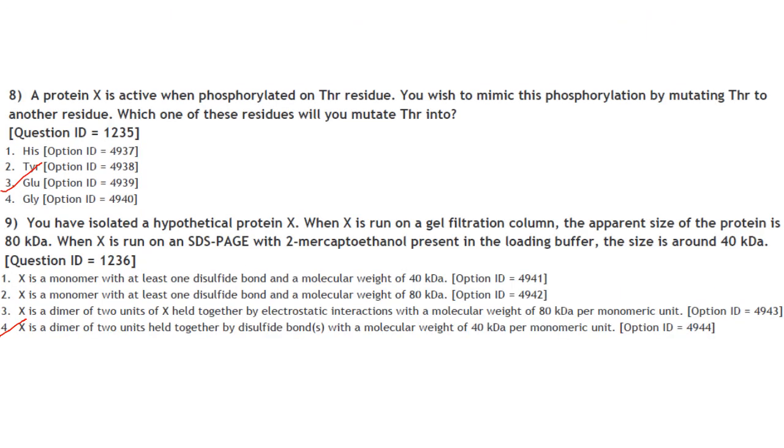The next one. A protein X is active when phosphorylated on tyrosine residues. You wish to mimic this phosphorylation by mutating tyrosine to another amino acid residue. Now, which one of these residues will you mutate tyrosine to? So, this is about what is called phosphomimetics. Phosphomimetics are amino acid substitutions that mimic a phosphorylated protein, thereby activating or even deactivating the protein.